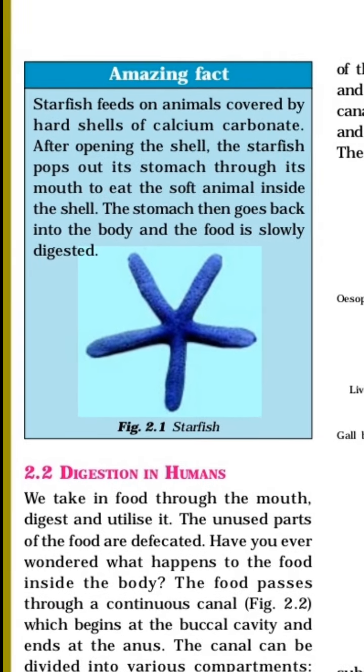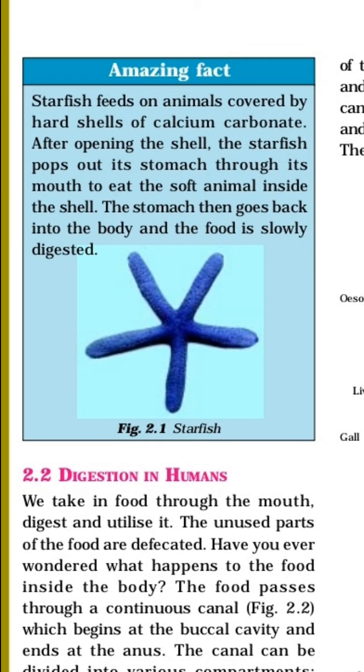Next, our next point is the amazing fact. Here one amazing fact is mentioned about the starfish, how the starfish takes its food and how it is digested. Starfish feeds on the animals covered by the hard shells of calcium carbonate. After opening the shell, the starfish pops out its stomach through its mouth and eats the soft animals inside the shell. The stomach then goes back into the body and the food is slowly digested.